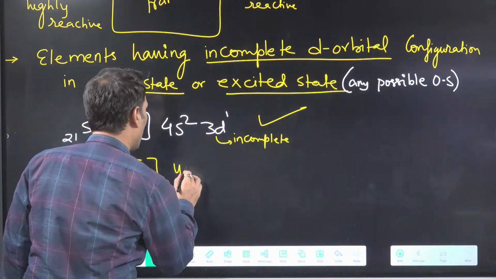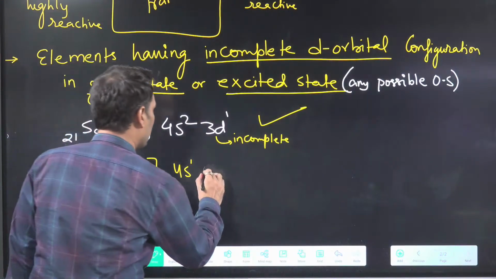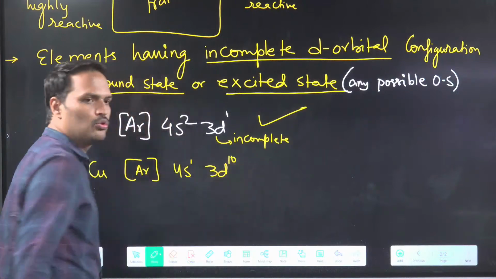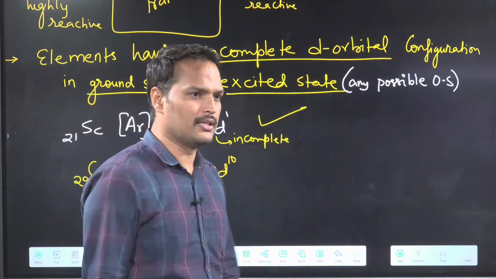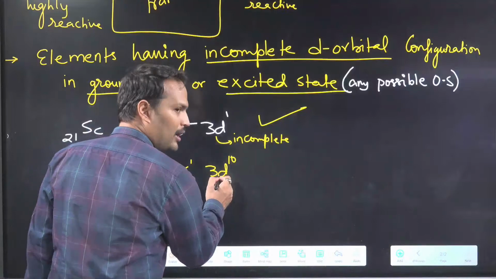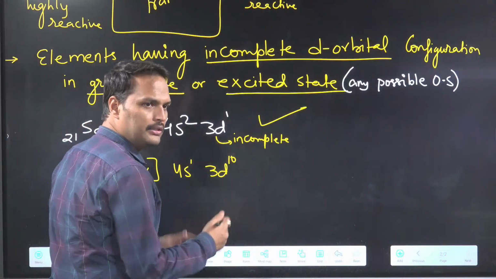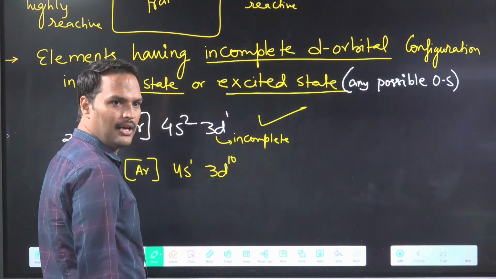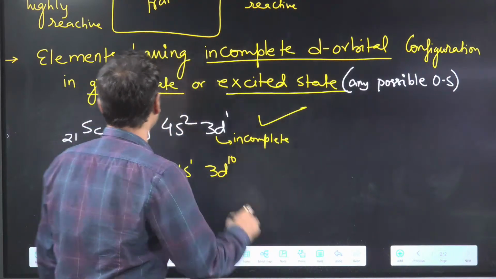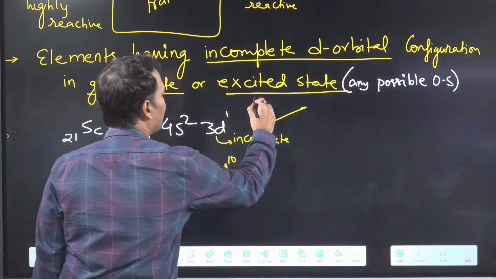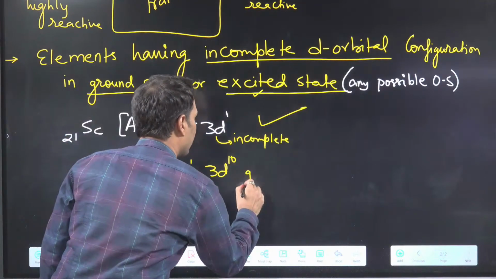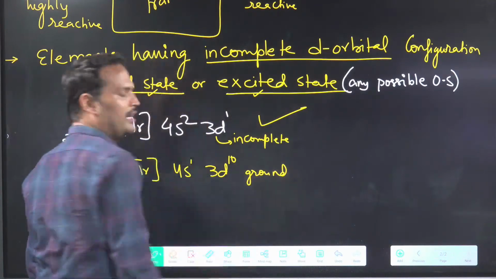Now you will be confused: argon 4s1, exceptional configuration, 3d10. Will you say, sir, fully filled? But you still have to think about what I said: ground state or excited state. This is the configuration of the ground state.